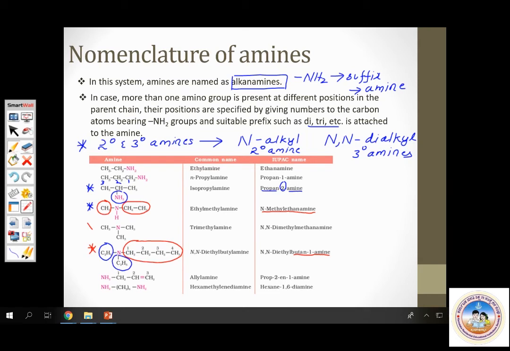Two ethyl groups are there. So how will we name it? It's a diethyl. But because there are two ethyl groups, you need to repeat the alphabet N twice. So it is N,N-diethyl butanamine. That's how it is. Okay. These are some basic rules and aspects related to nomenclature of amines. We'll go further.